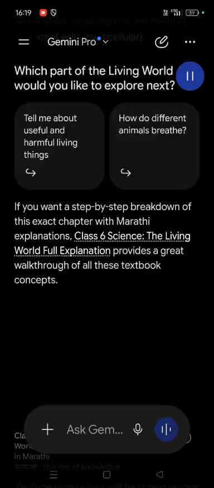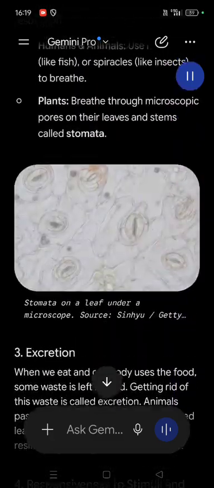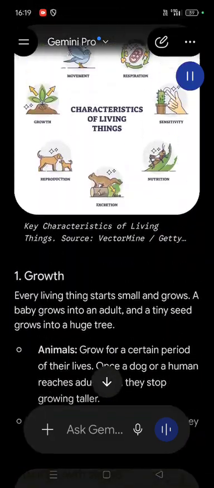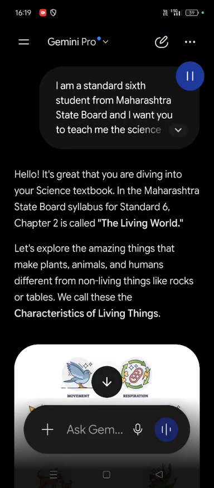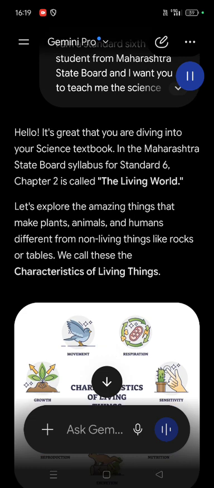Hello. It's great that you are diving into your science textbook. In the Maharashtra State Board syllabus for Standard 6, Chapter 2 is called The Living World. Let's explore the amazing things that make plants, animals, and humans different from non-living things like rocks or tables. We call these the characteristics of living things.